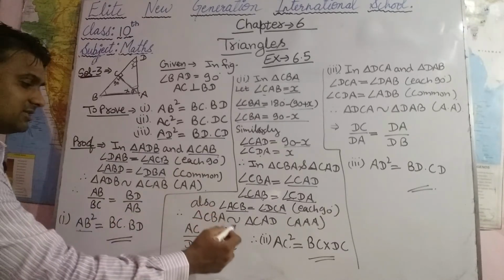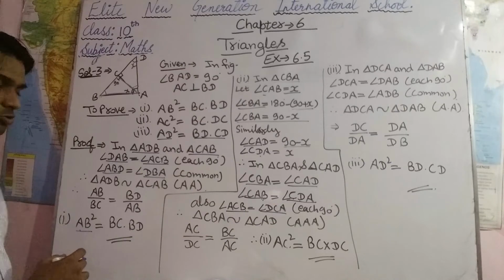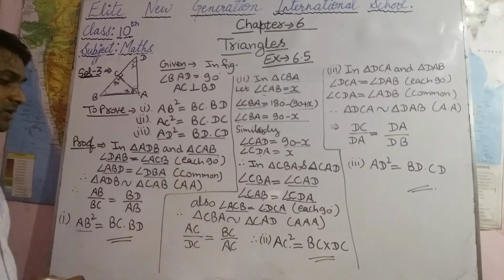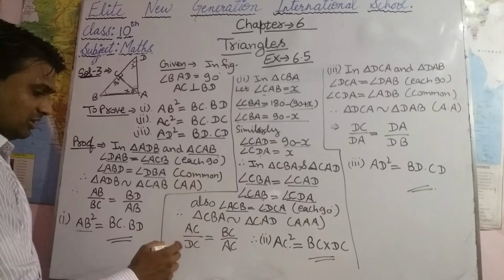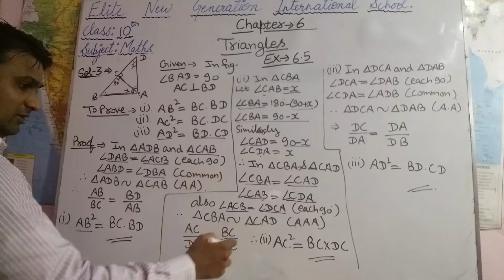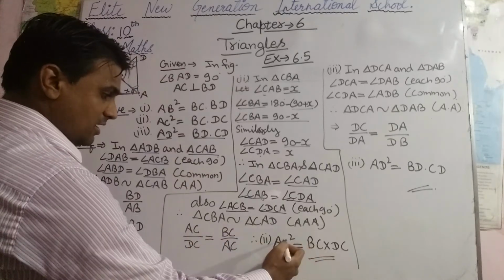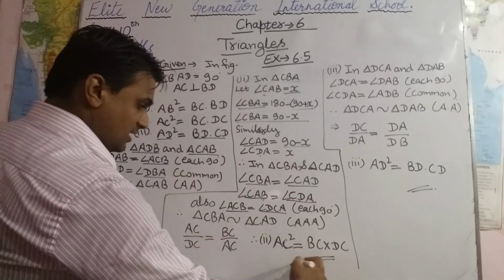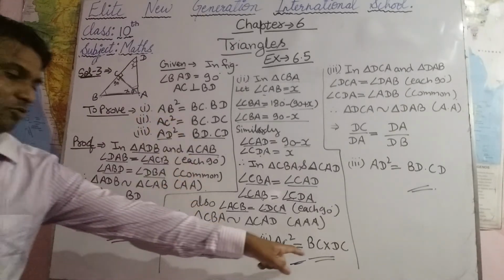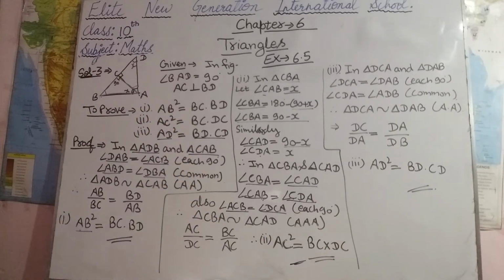Now if triangles are similar, then sides are proportional. So here we can say AC upon DC equal to BC upon AC. By cross multiplying, AC into AC is AC square, and DC into BC will be BC into DC. So in the second part, we have proved AC square equals BC into DC. Now after this, the third part.